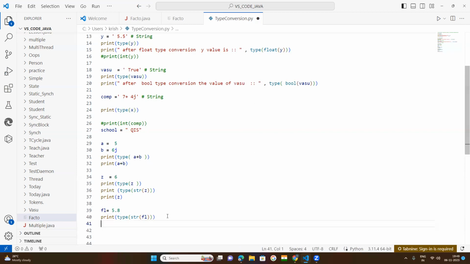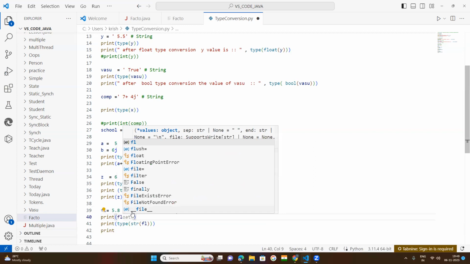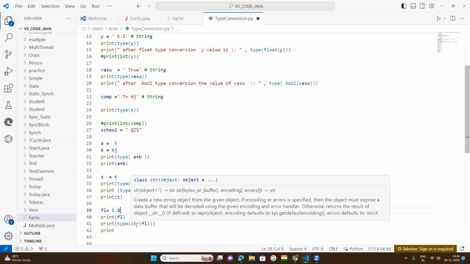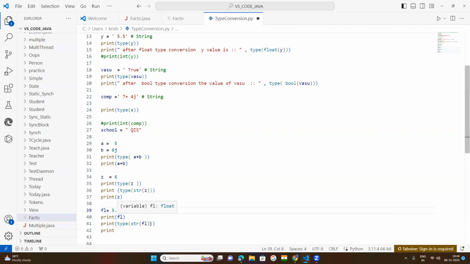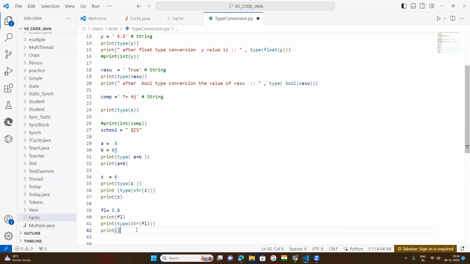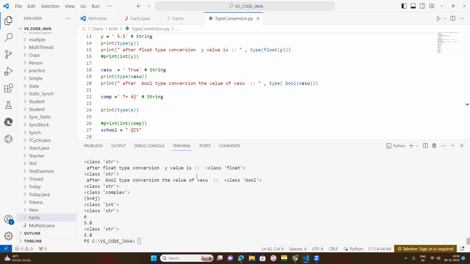So you want to know that, you print here, you pass the print of float. So it means you will get 5.8 as a float. Then by the string function, this float will be converted into string. Now you pass print FL. We'll try to understand what is happening here.